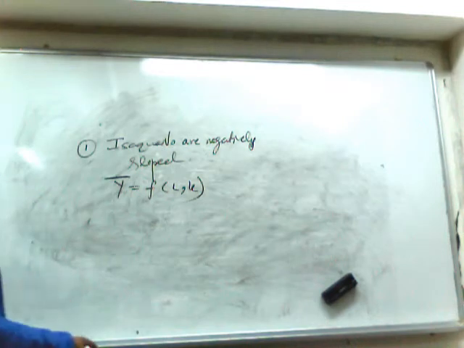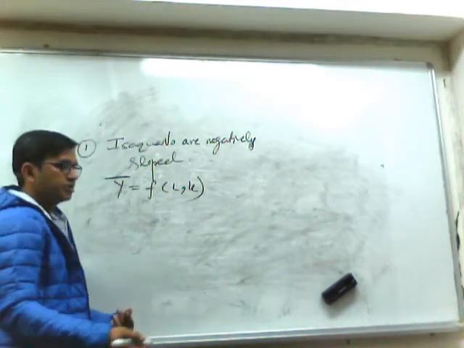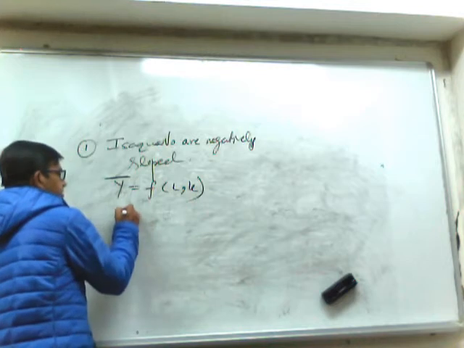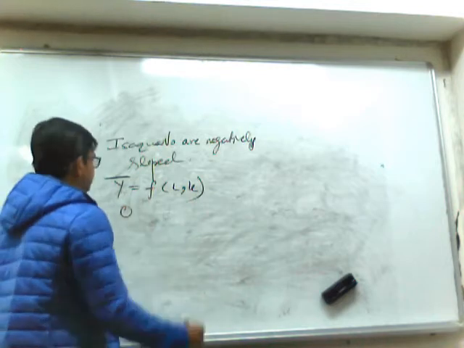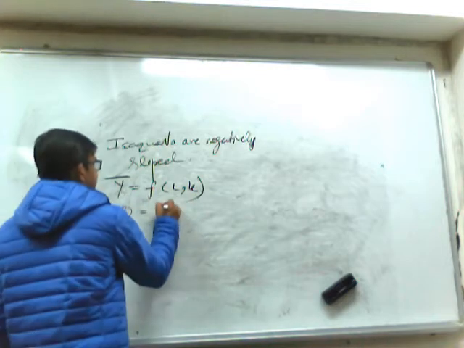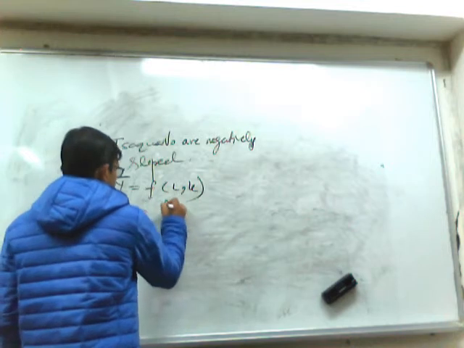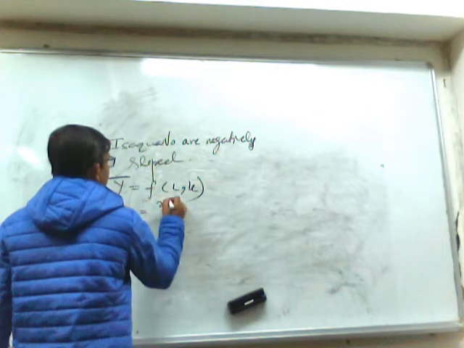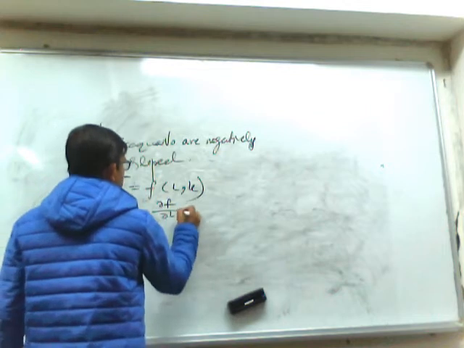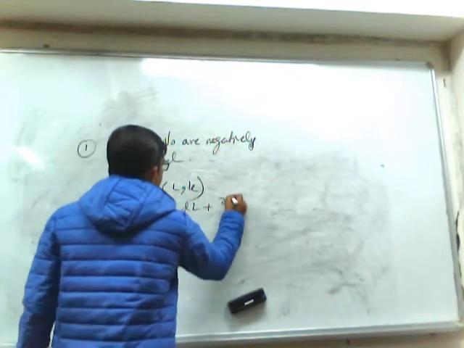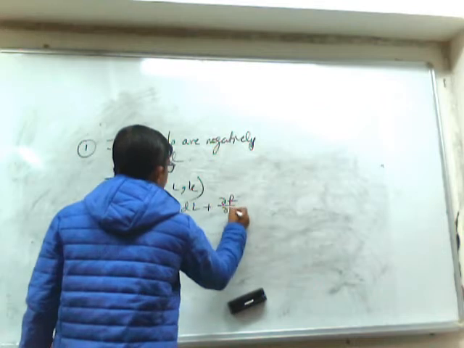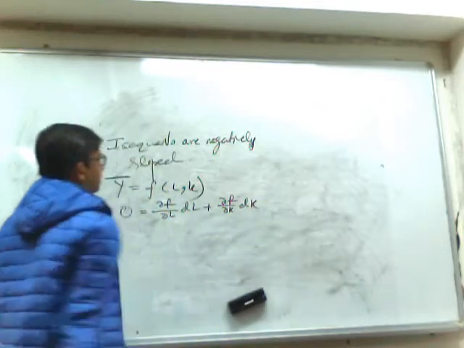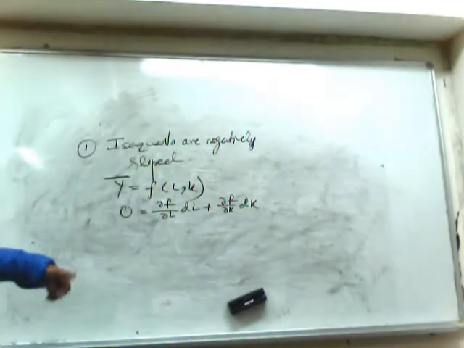Now, if we differentiate it, we get left hand side equals to 0, and in right hand side it will be ∂F/∂L times dL plus ∂F/∂K times dK. So what is ∂F/∂L?